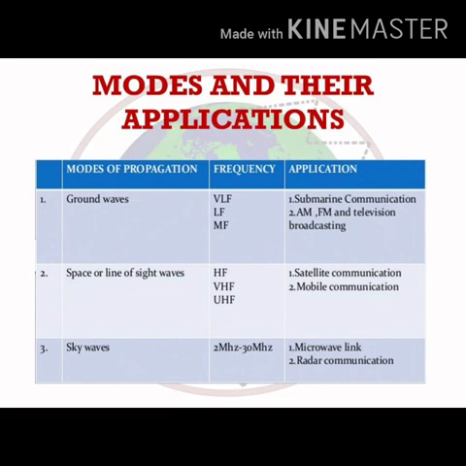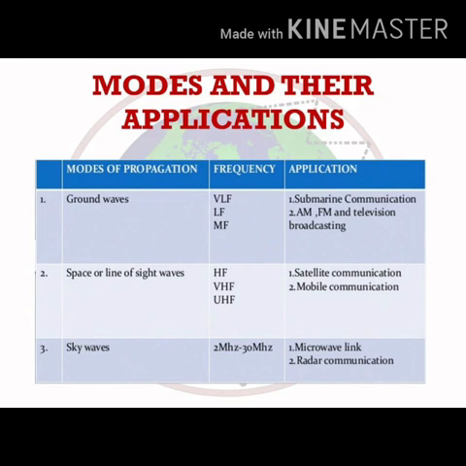Now the very first one is the ground waves. Ground waves operate at very low frequencies and the medium frequencies. The applications are submarine communication, AM, FM and television broadcasting. The second one is space or line of sight waves. Frequencies on which it operates are the high frequencies, very high frequencies or ultra high frequencies.